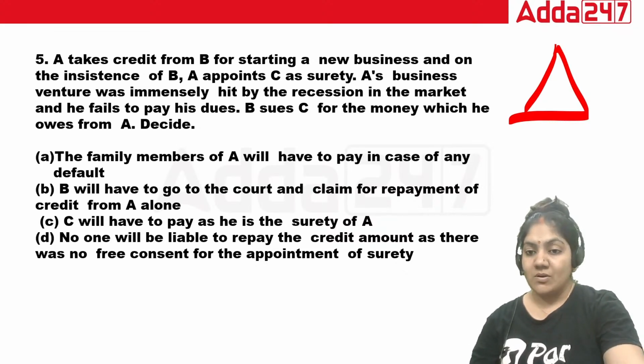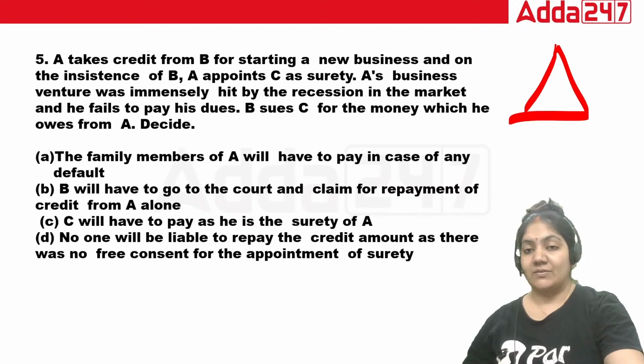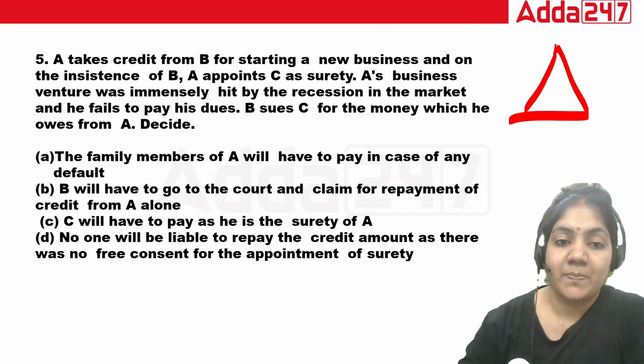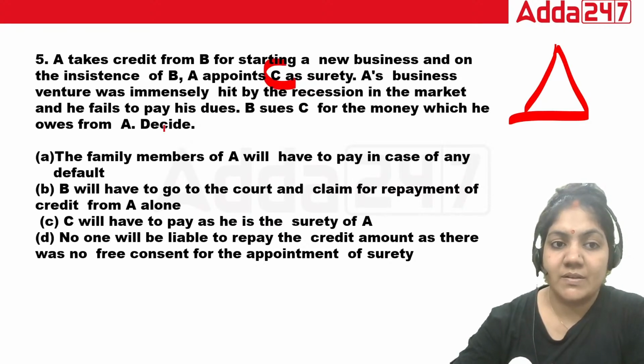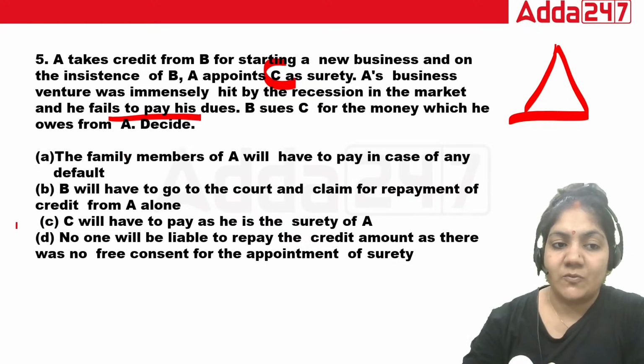So is this a contract of indemnity or a guarantee? In a contract of guarantee there are three parties, while in a contract of indemnity there are two parties. So class, in this one C is the surety. If A fails to pay his dues, C will have to pay as he is the surety of A. So that's why C is the right answer.